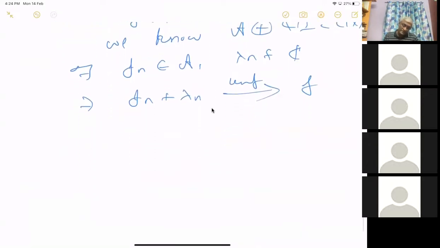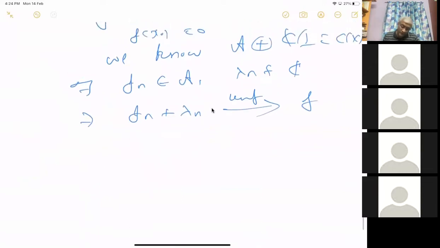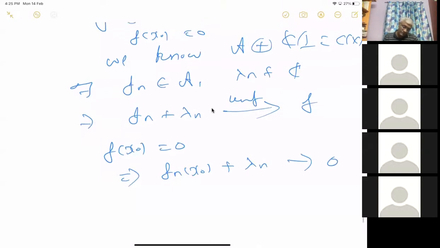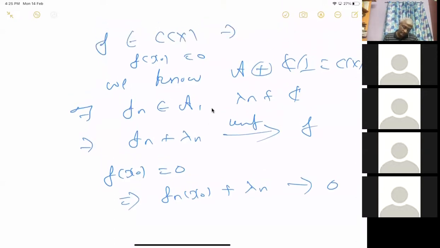Now f of x naught equals 0. So this implies f_n of x naught plus lambda_n goes to 0. But of course, f_n of x naught vanishes, no?